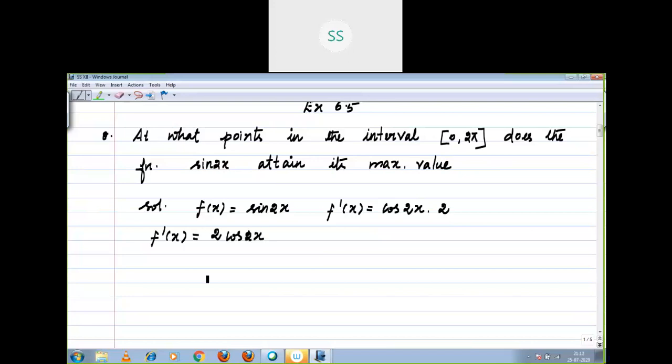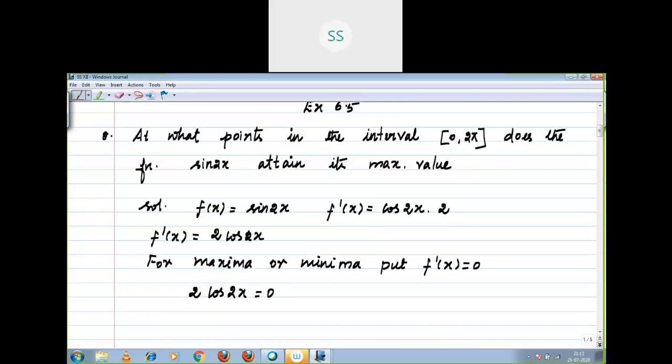Then, as I told you, the next step is to equate the derivative to 0. For maxima or minima, put f'(x) = 0. Now, 2 cos 2x = 0. Definitely 2 is not equal to 0, so cos 2x = 0.